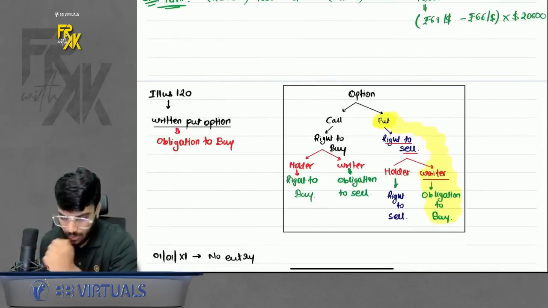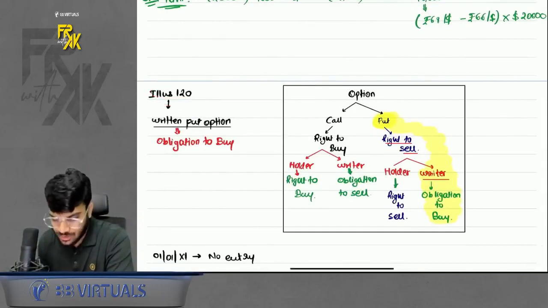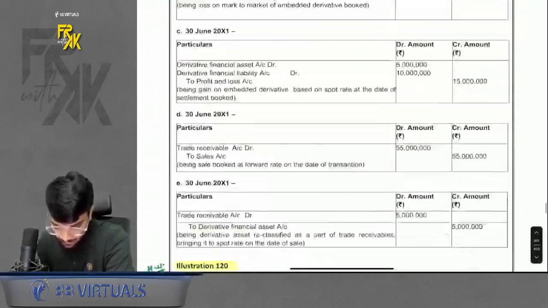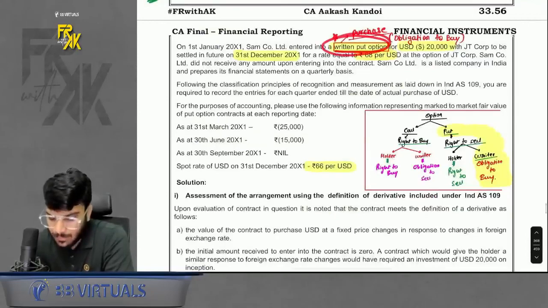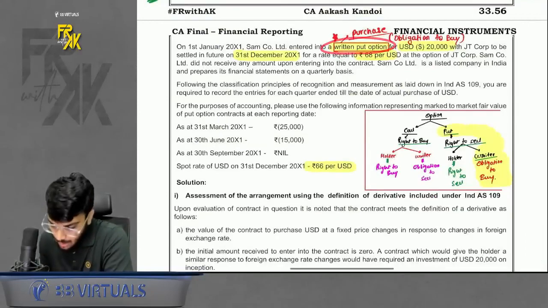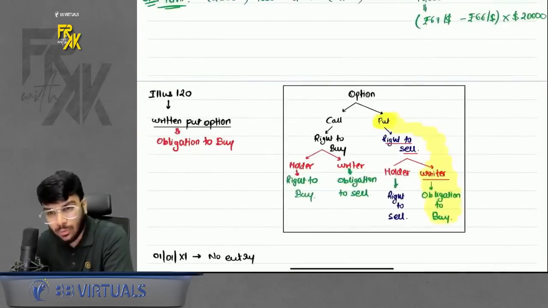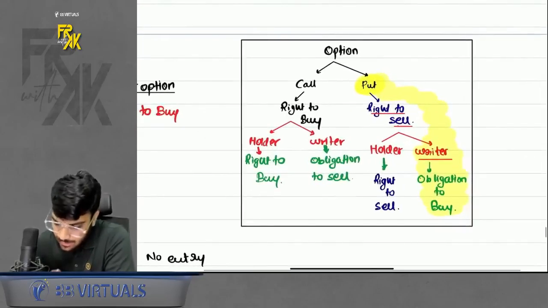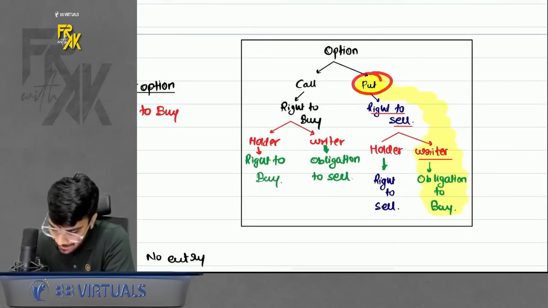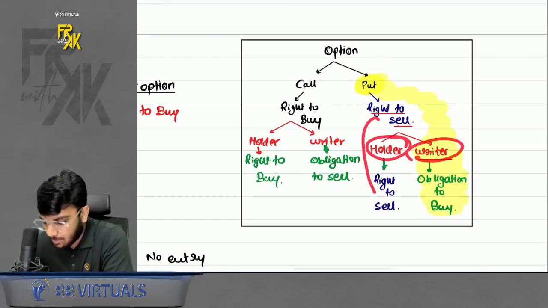Just focus on that. Okay, then we have one more question, illustration 120. In this, it is exactly the same as 118, but the only difference is there is a point written of return put option. Now what is the meaning of return put option? For that you need to know what is call option, what is put option, right? So put means right to sell, holder has the right to sell, so writer has the obligation to buy.